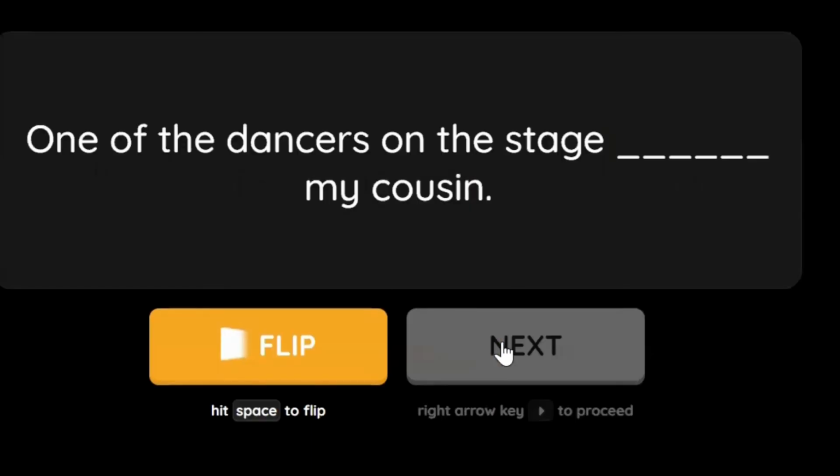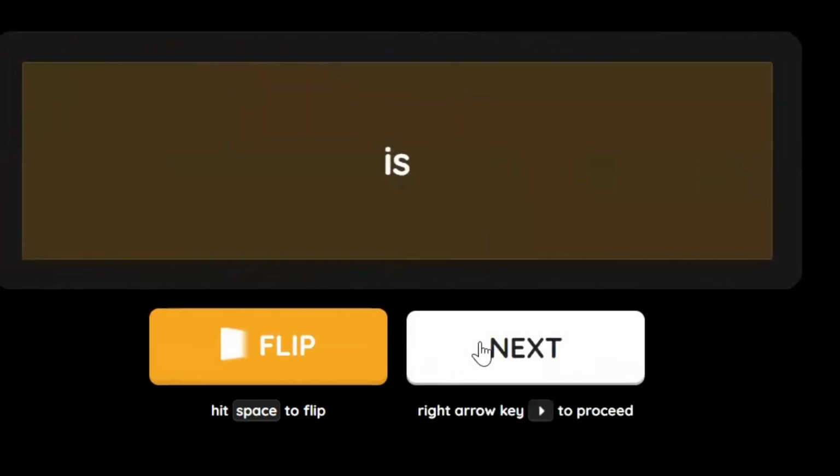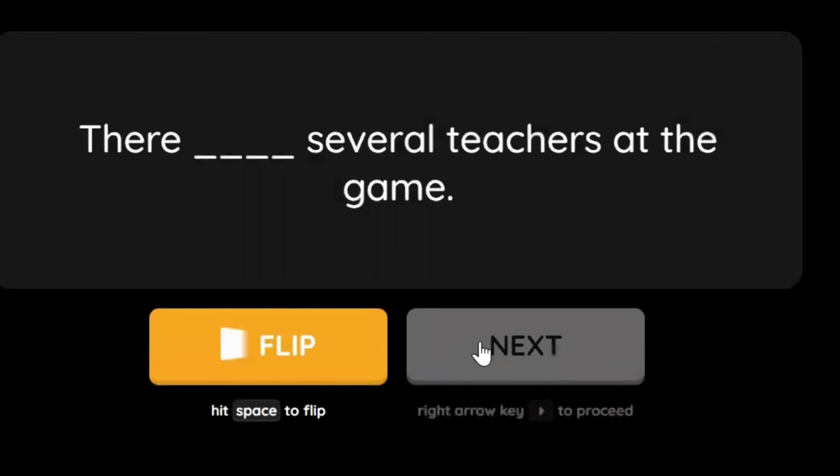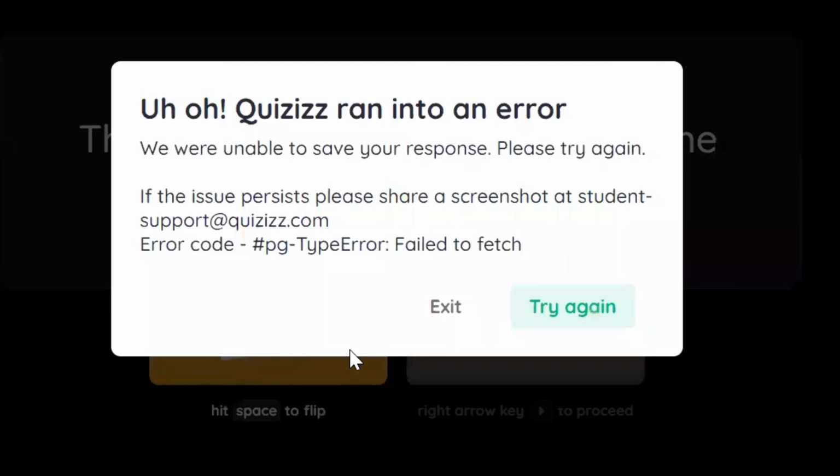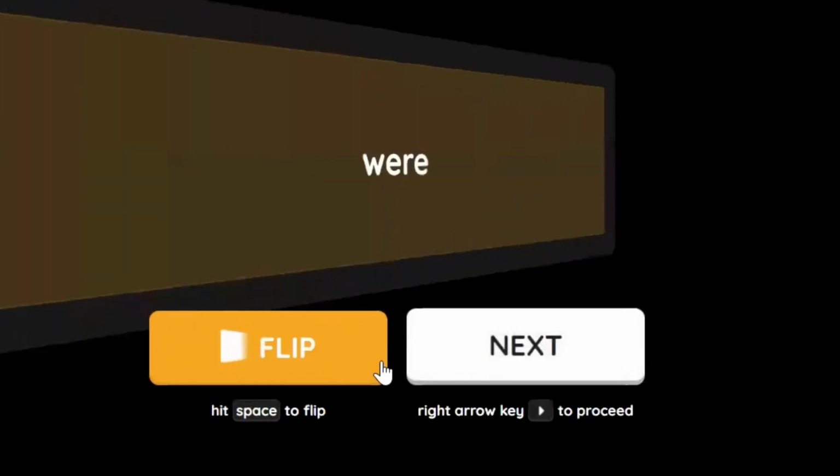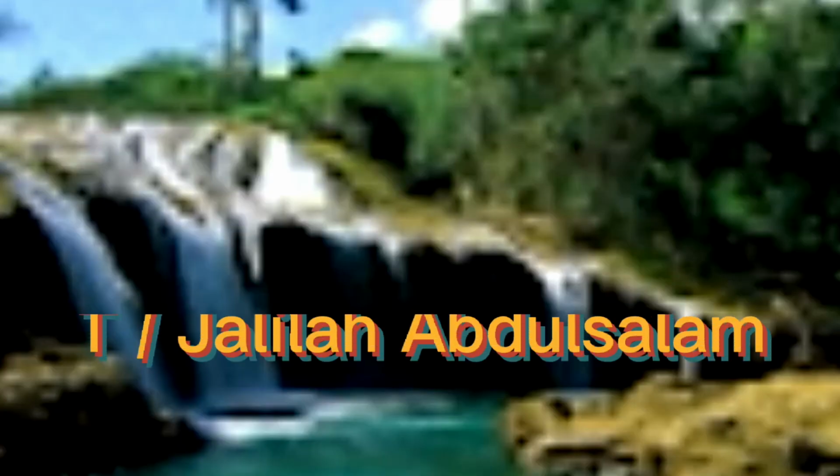And one of the dancers on the stage is my cousin. One is singular, so it takes is or are? Yes, excellent, is. There were several teachers at the game. Several teachers, teachers is a plural noun, takes was or were? Plural, were or was? Try to guess. Yes, excellent, were. Here we come to an end.